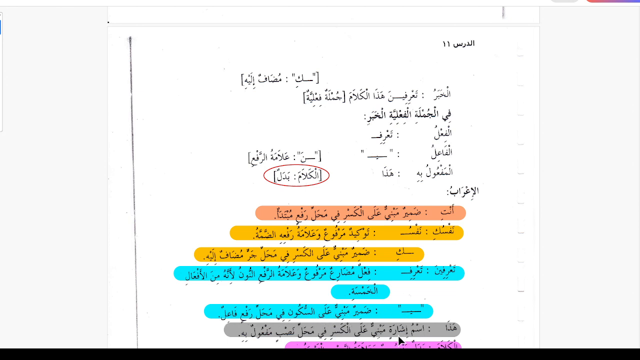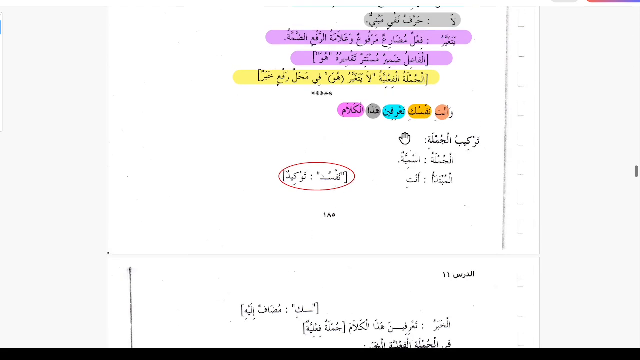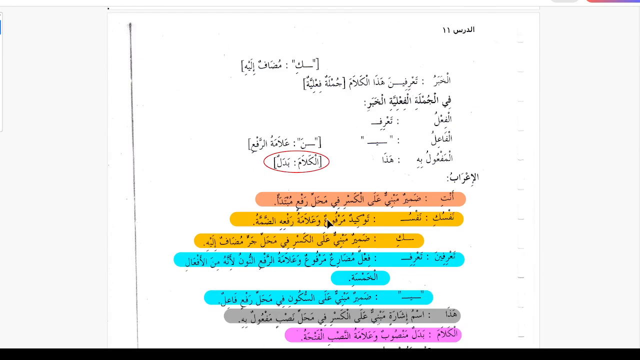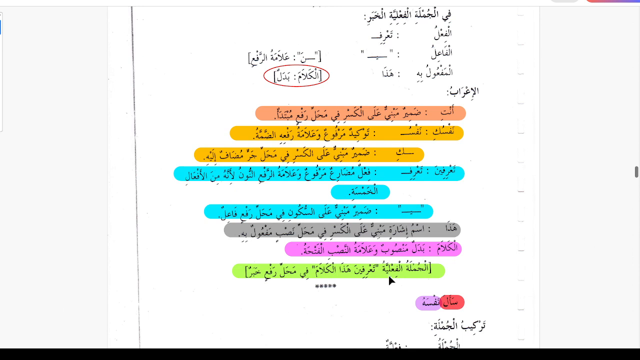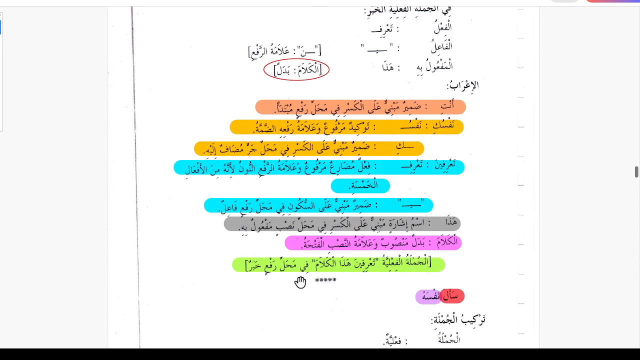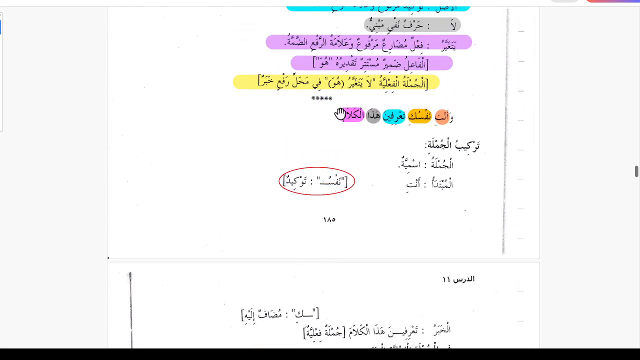And haza is ismu isharatin mabniun al kasri fi mahalli nasbin maful bihi. Haza is maful bihi. And then al kalam is the badal for haza. And this shows, because this was mansub, and we don't see mansub because this is mabni. So it is fi mahalli nasbin maful bihi. And al kalam is badlun mansubun walamatun nasbi al fatah. And then jumla fi'liya tarifina hazal kalam, this whole jumla fi'liya is the khabar for anta.